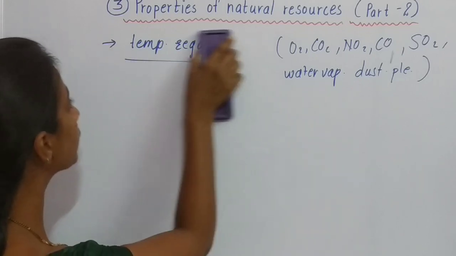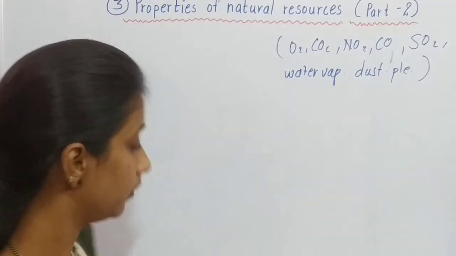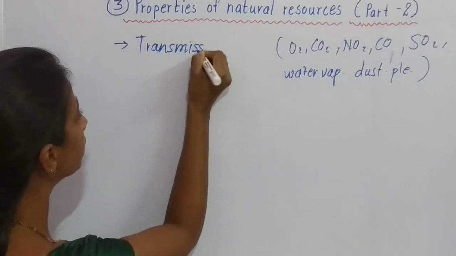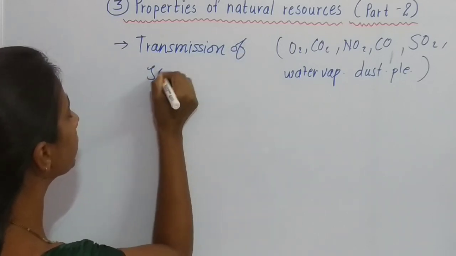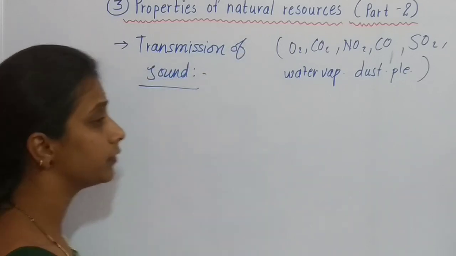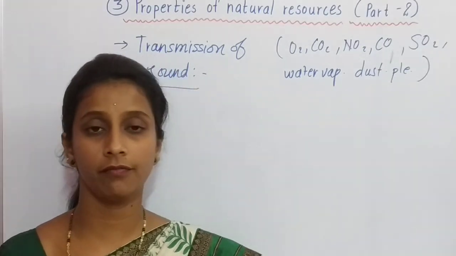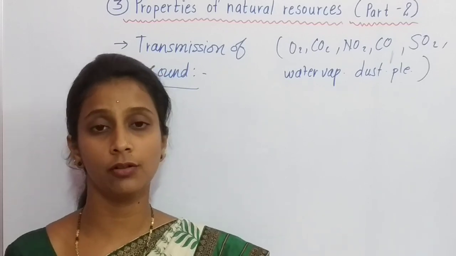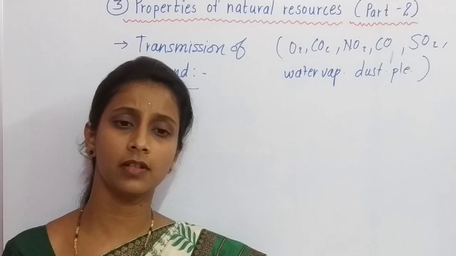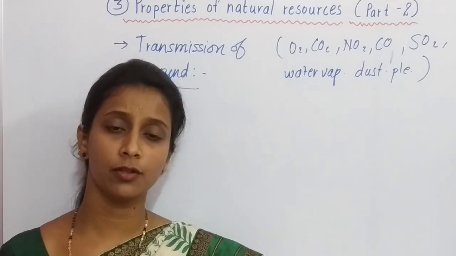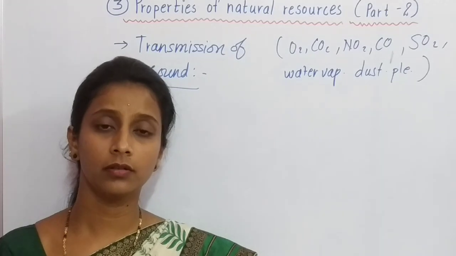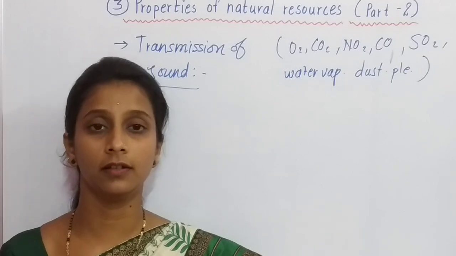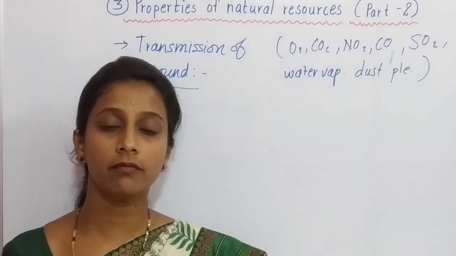Now come to the next and last property of air, that is transmission of sound. Now students, we are present on the earth's surface. The atmosphere is around us, and we can hear every kind of sound: the cries of birds, the cries of animals, the sounds of people, and so many objects which create sound. We can hear every sound as we are present in the atmosphere.